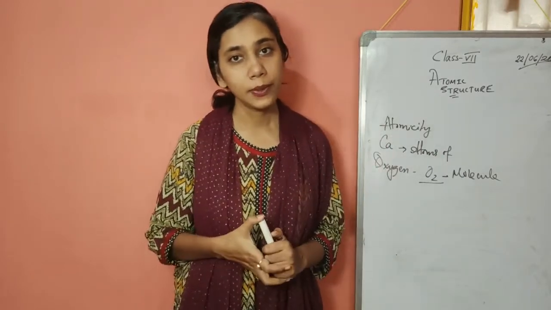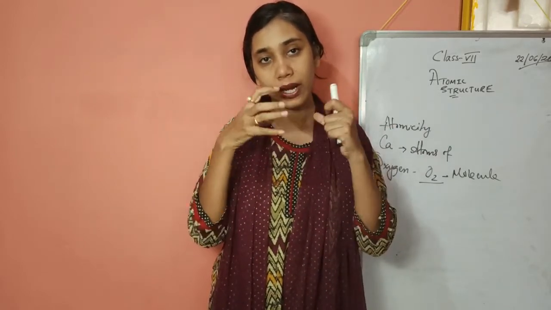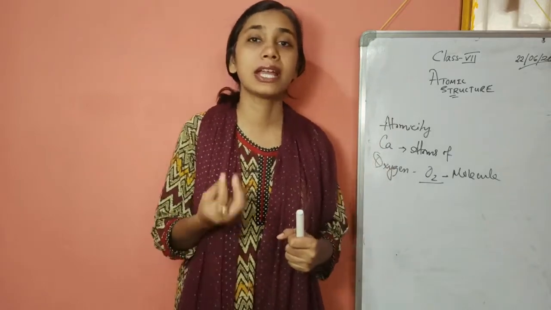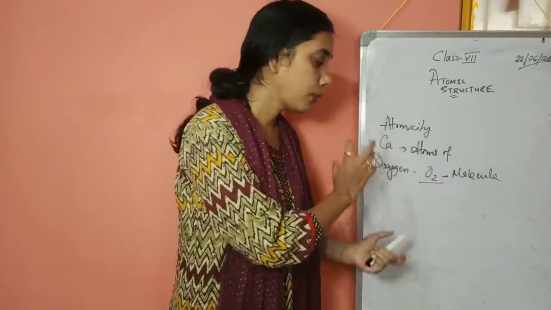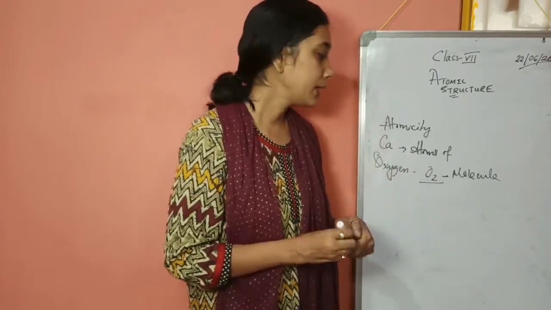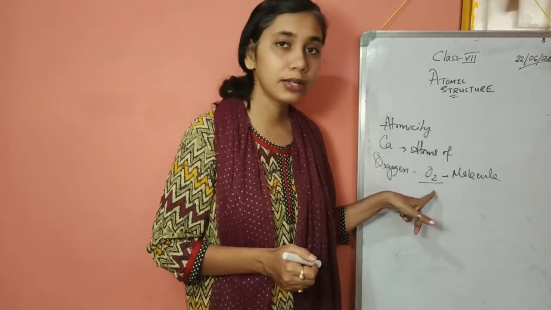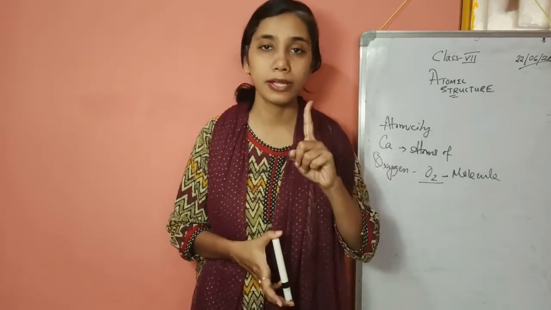Metals are monoatomic because their atoms exist independently, and all the atoms hold themselves with a strong force. The force which holds atoms and molecules with each other is called a bond. In case of metals there are metallic bonds among the atoms. In case of molecules there are also forces. Here one molecule of oxygen contains 2 atoms, so we have written O2. We call it diatomic. So atomicity is 2.